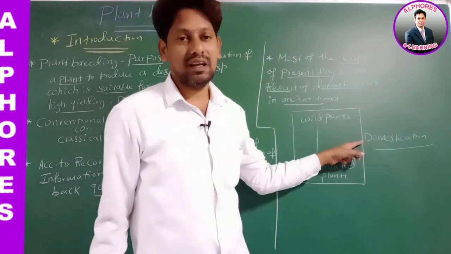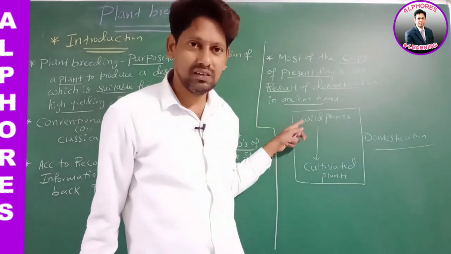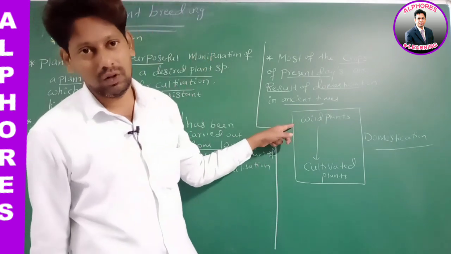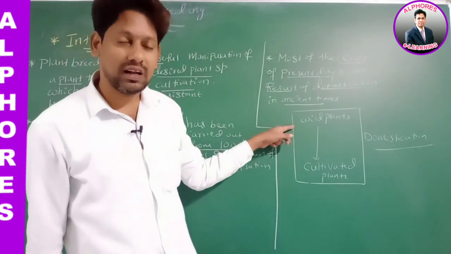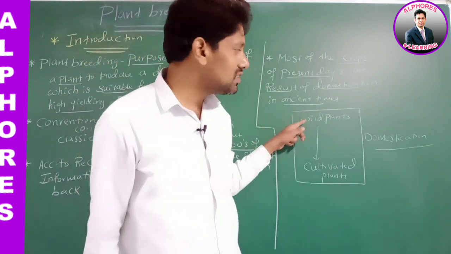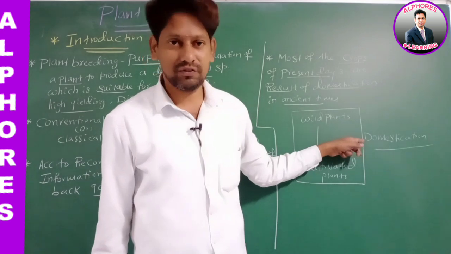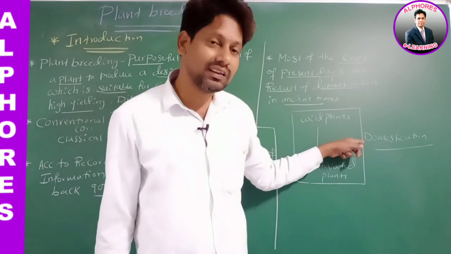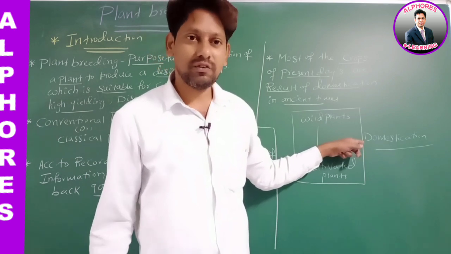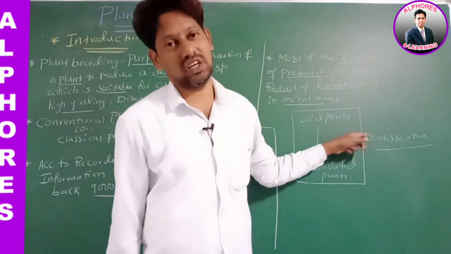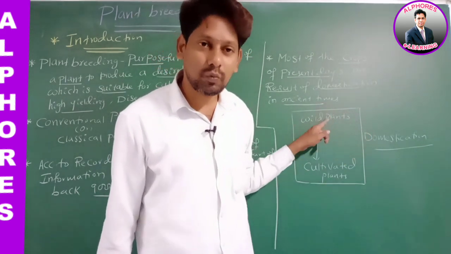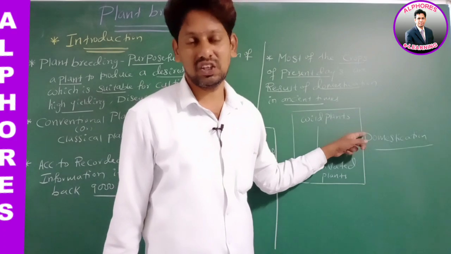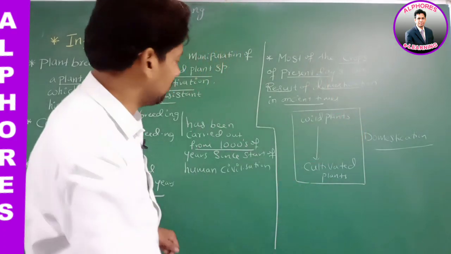Right. Take animals. Initially, animals are also wild, right? Therefore, wild animals. Human beings started rearing some animals. Yes or no? Therefore, rearing wild animals is also called what? Domestication. Human beings selected some wild animals and started rearing them. Therefore, this process is also called domestication. Is it okay? Right. Concerning plants, bringing wild plants under human cultivation is called domestication.